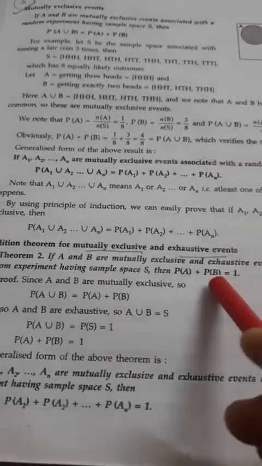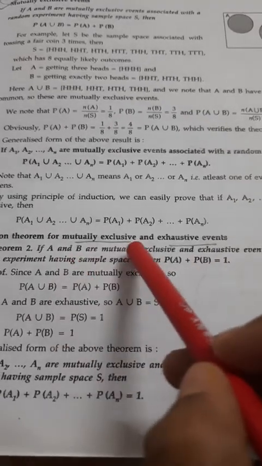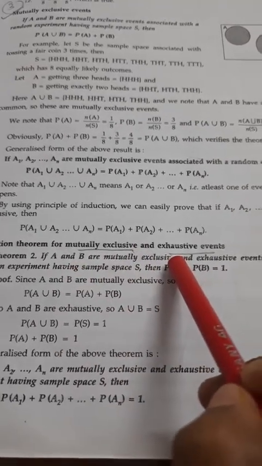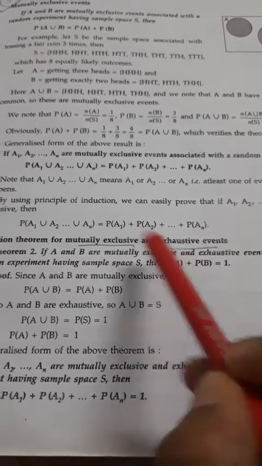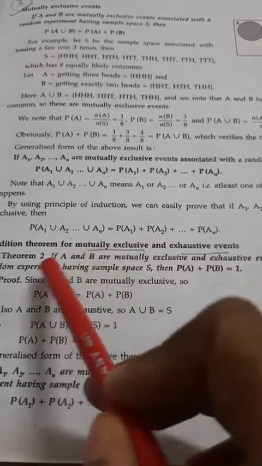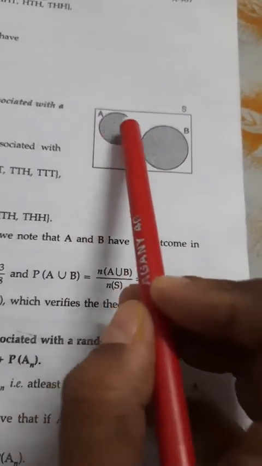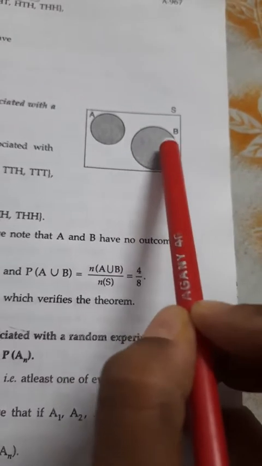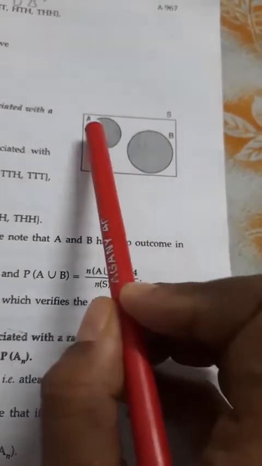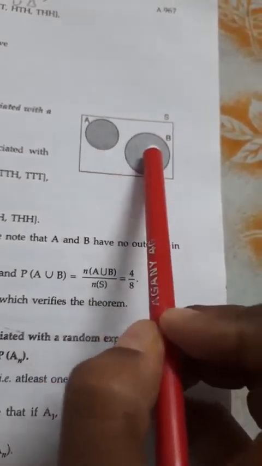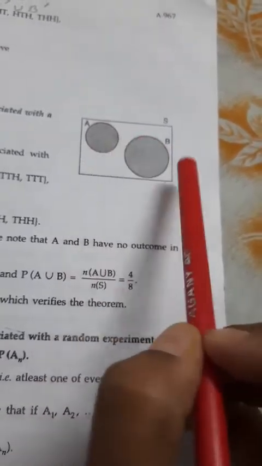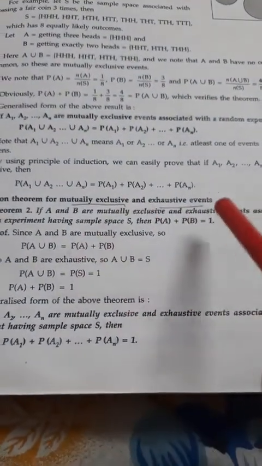This is your mutually exhaustive event. And mutually exclusive means there is no common member. That means between A and B there is no common member. See this figure, this is the sample space, this is your A and this is your B, both are disjoint. There is no common part. This is called mutually exclusive. Understood the meaning of mutually exclusive and exhaustive?